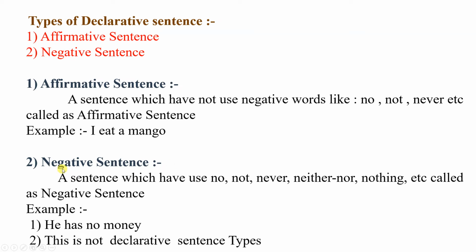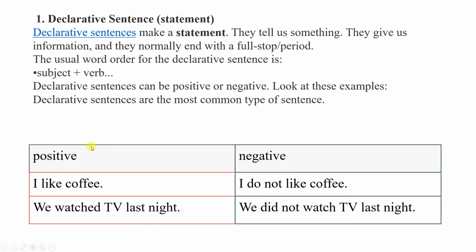And negative means the sentence which uses negative words like no, not, never, neither, nor, nothing, etc. These are called negative sentences. He has no money. These are the declarative sentence types. Okay, so we saw that the declarative sentence is again divided into affirmative and negative. I like coffee, I do not like coffee.